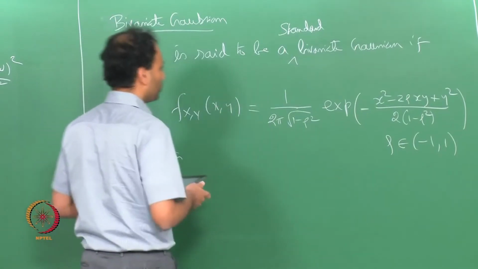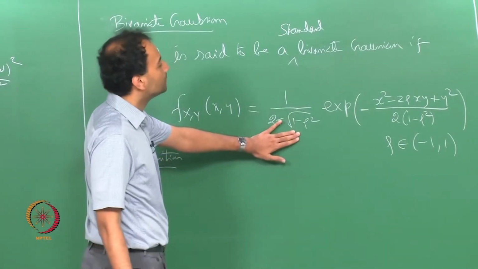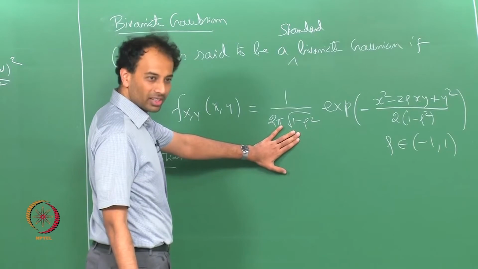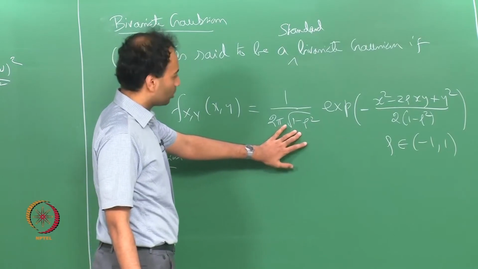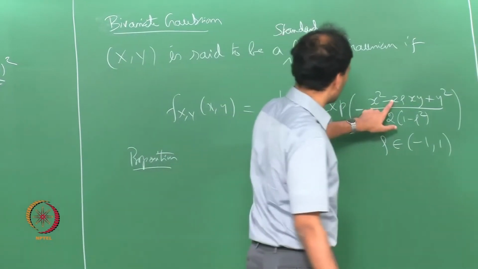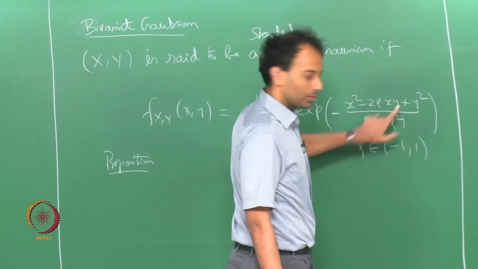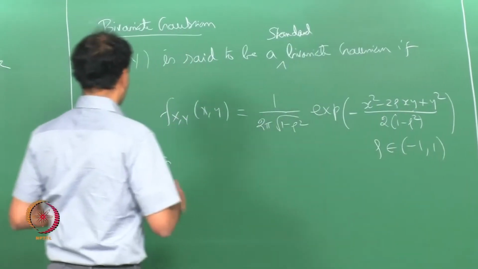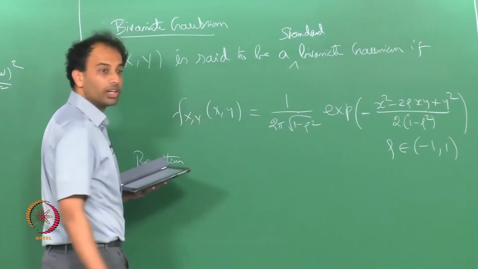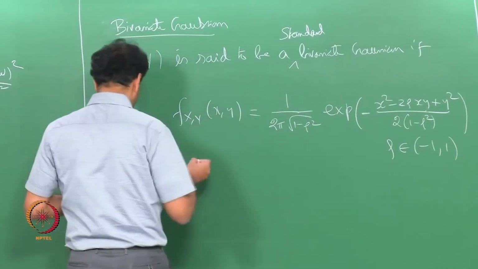First of all you have to verify that this is indeed a valid PDF by showing that it integrates to 1. The standard trick of doing that is to complete squares in the exponent. So this is indeed a valid PDF in 2 dimensions, which is easy to show.